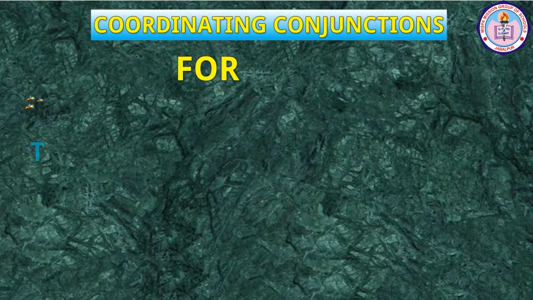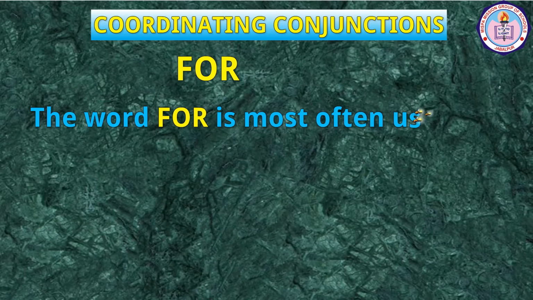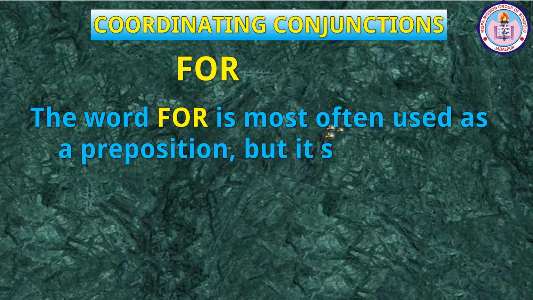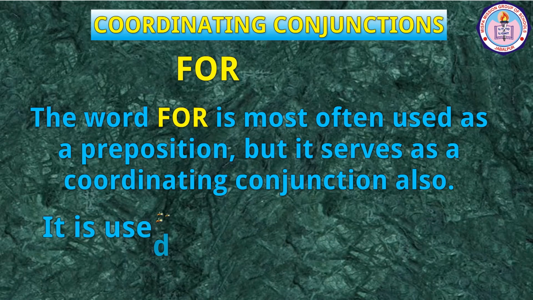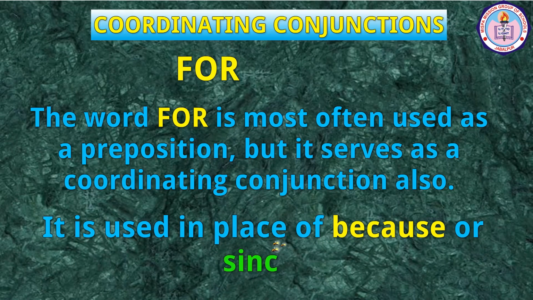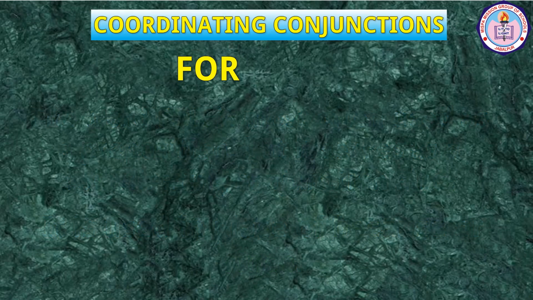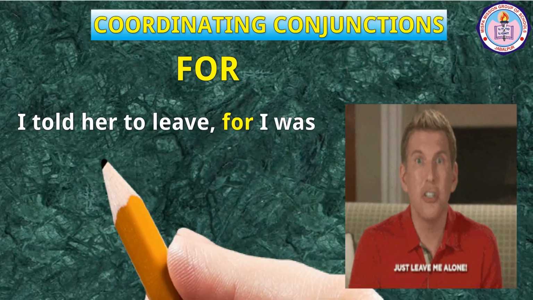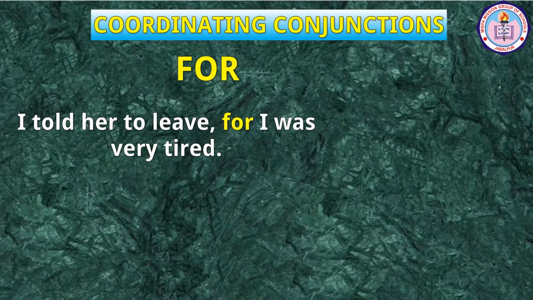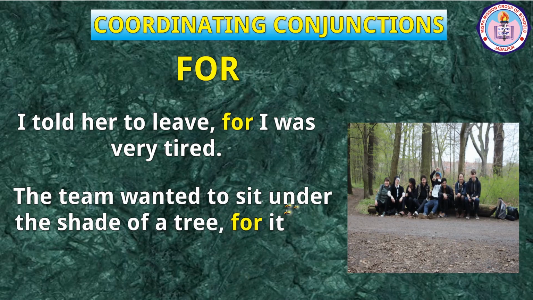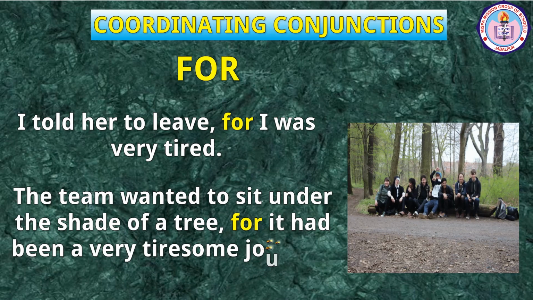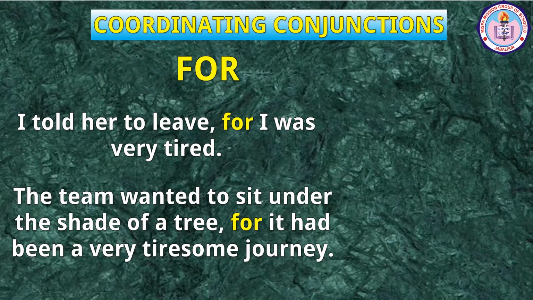For. The word for is most often used as a preposition, but it serves as a coordinating conjunction also. It is used in place of because or since. For example, I told her to leave for I was very tired. The team wanted to sit under the shade of a tree for it had been a very tiresome journey. In these sentences, for is connecting two clauses.